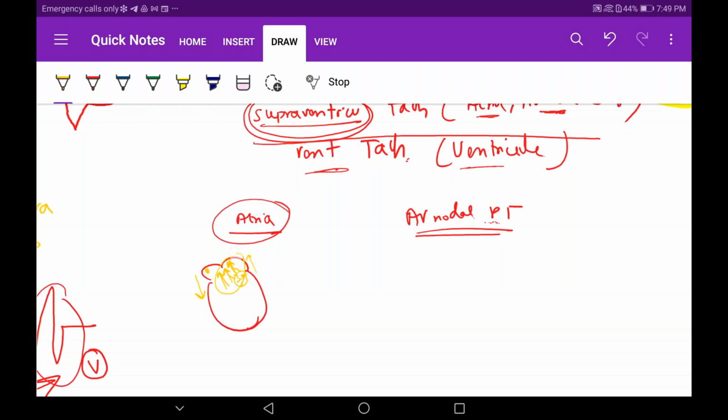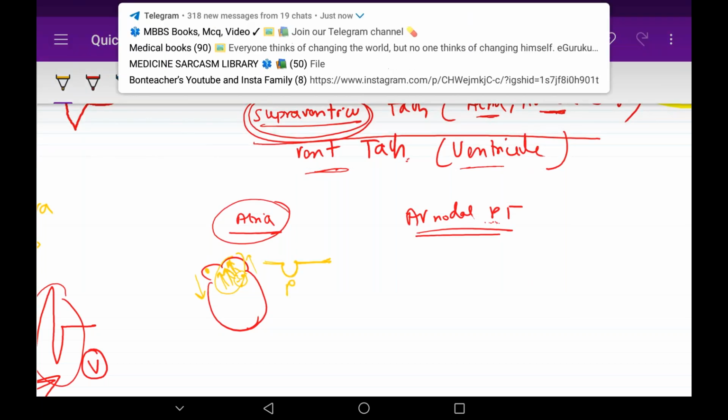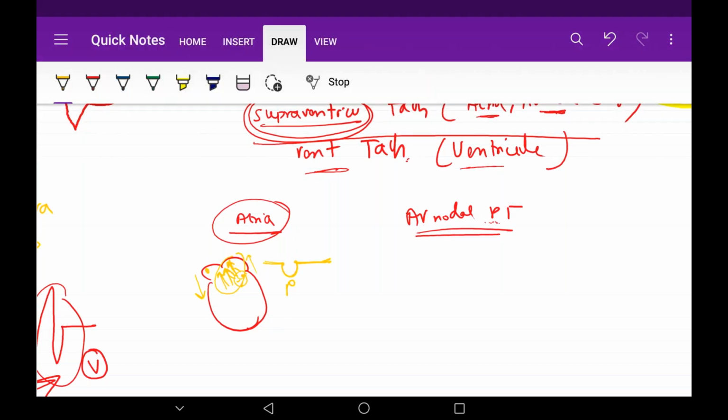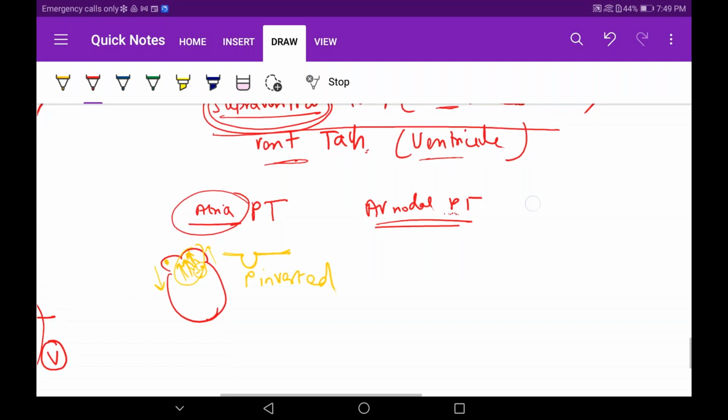So what will happen when depolarization is in the opposite direction? The P wave will become inverted. Now, it's away from the direction of the lead, right? So the P wave will be inverted. That's all. Just write this: P wave is inverted in atrial paroxysmal tachycardia. That's all you have to note down. I may be going a bit fast because I have to focus over here.